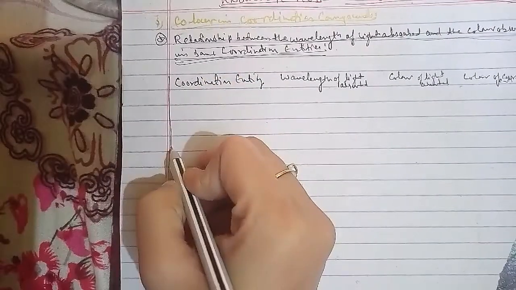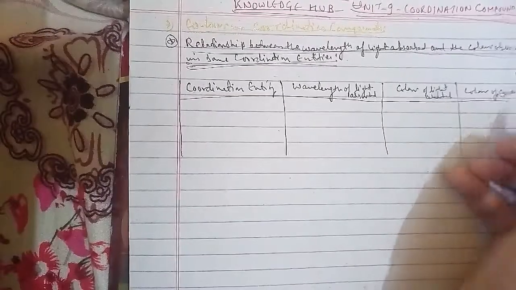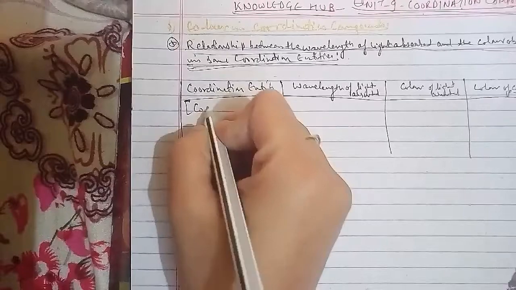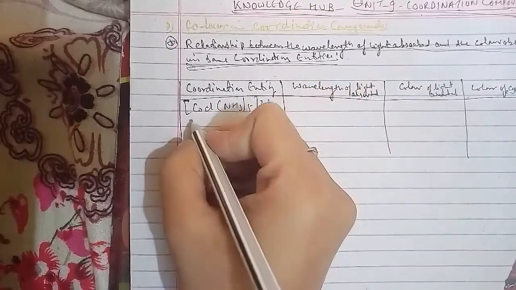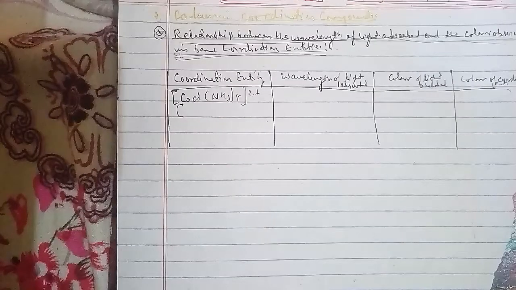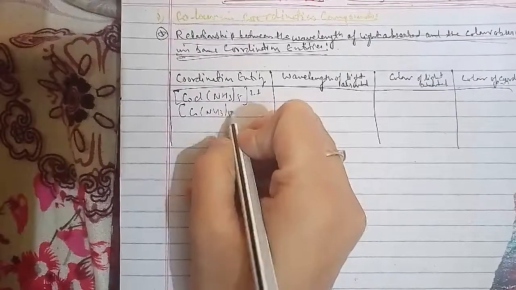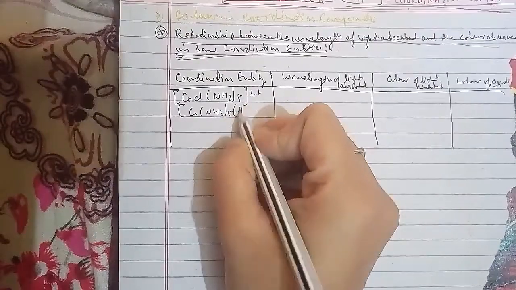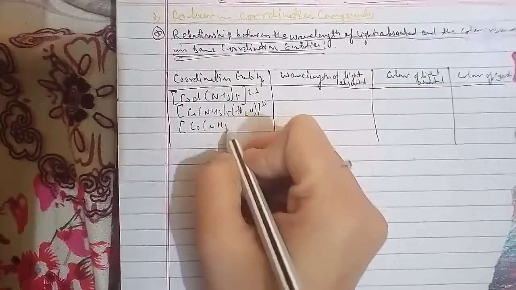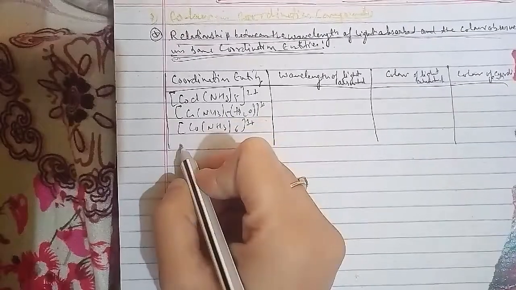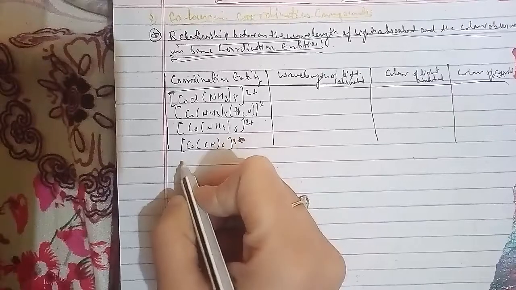First we have [Co(Cl)(NH3)5]2+. Another is [Co(NH3)5(H2O)]3+. Then [Co(NH3)6]3+. Then [Co(CN)6]3-, then [Cu(H2O)4]2+, and [Ti(H2O)6]3+ that we have.